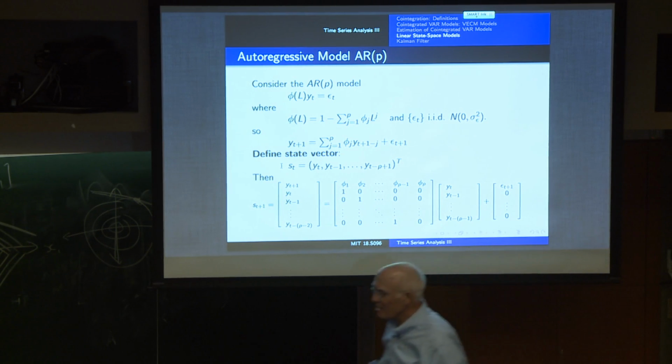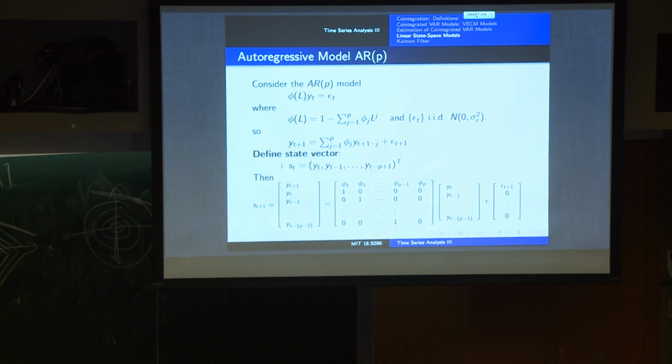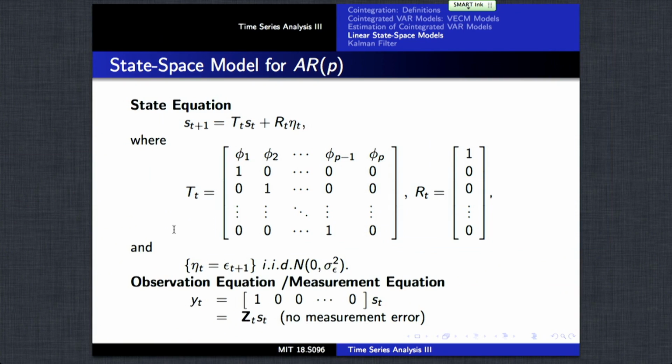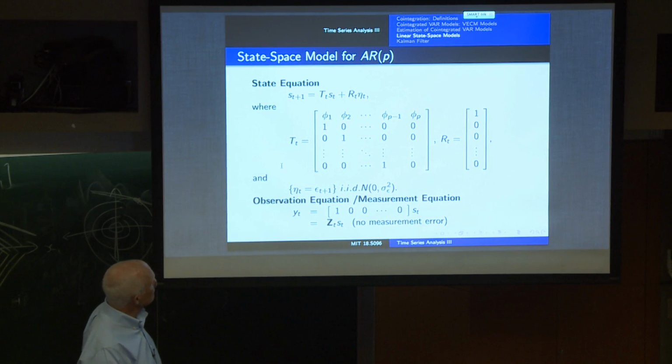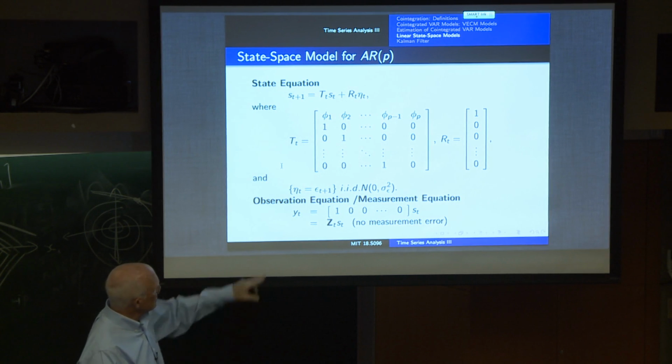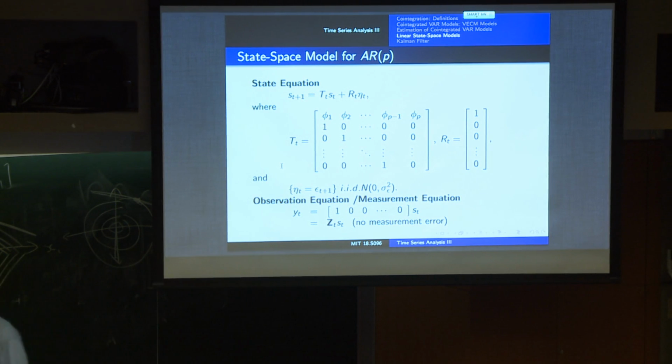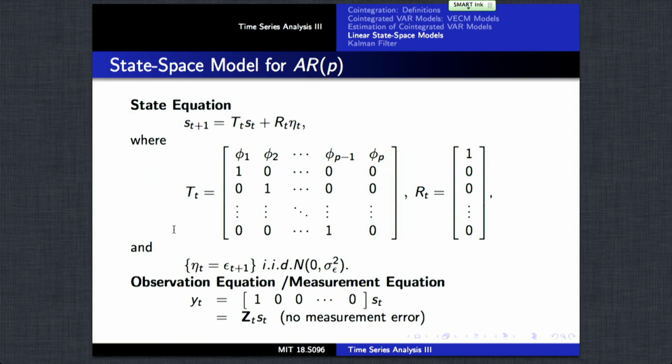So it's a very simple structure for the autoregressive process as a linear state space model. We have, as I was just saying, for the transition matrix T sub t, this matrix, and the observation equation is essentially picking out the first element of the state vector, which has no measurement error. So that simplifies things.